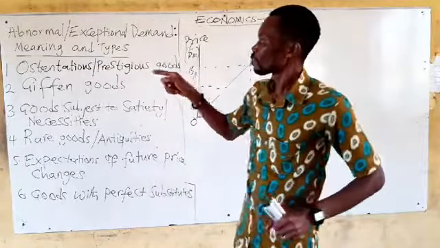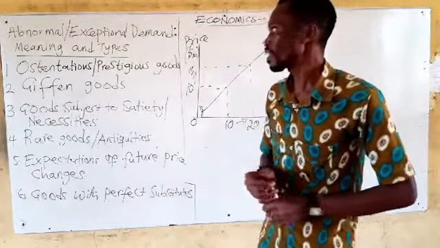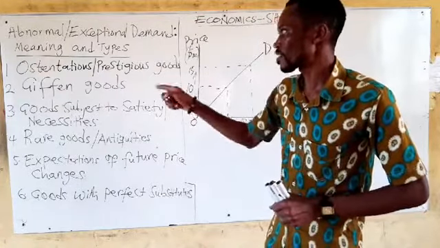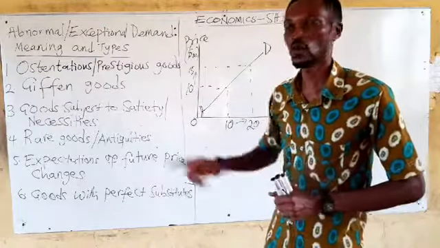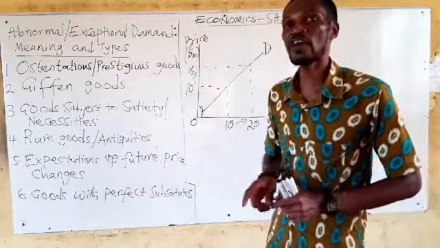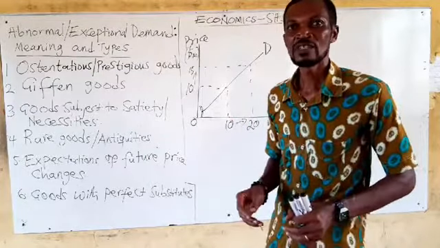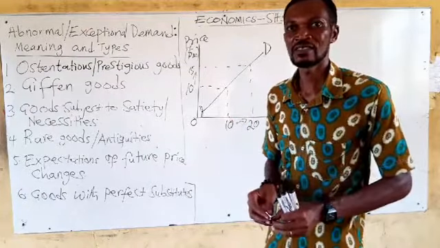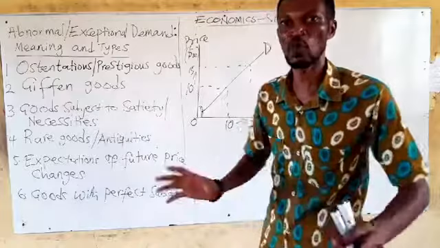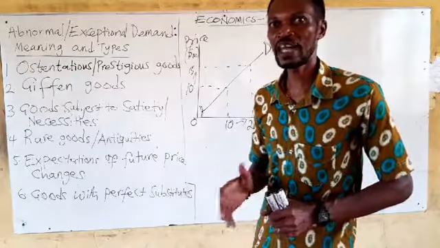We have point number 2. Giffen goods. Giffen is a name of an economist. Yes. And he is the first person to have identified such commodities and therefore they were named after him. Giffen goods. Number 2. It's a type of abnormal demand or exceptional demand relating to cheap staple foods. Certain commodities that are relatively cheaper, such that people do not really want to buy such commodities in good times. When it is well with them, they will not like to buy such commodities.